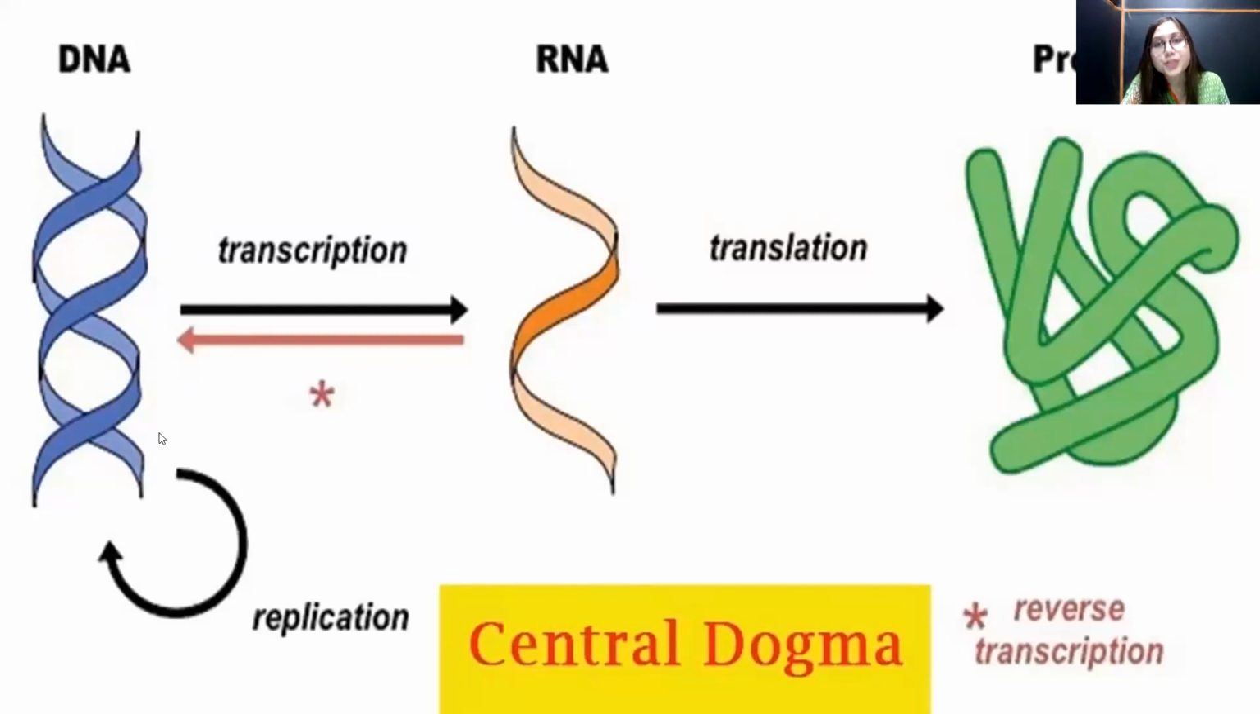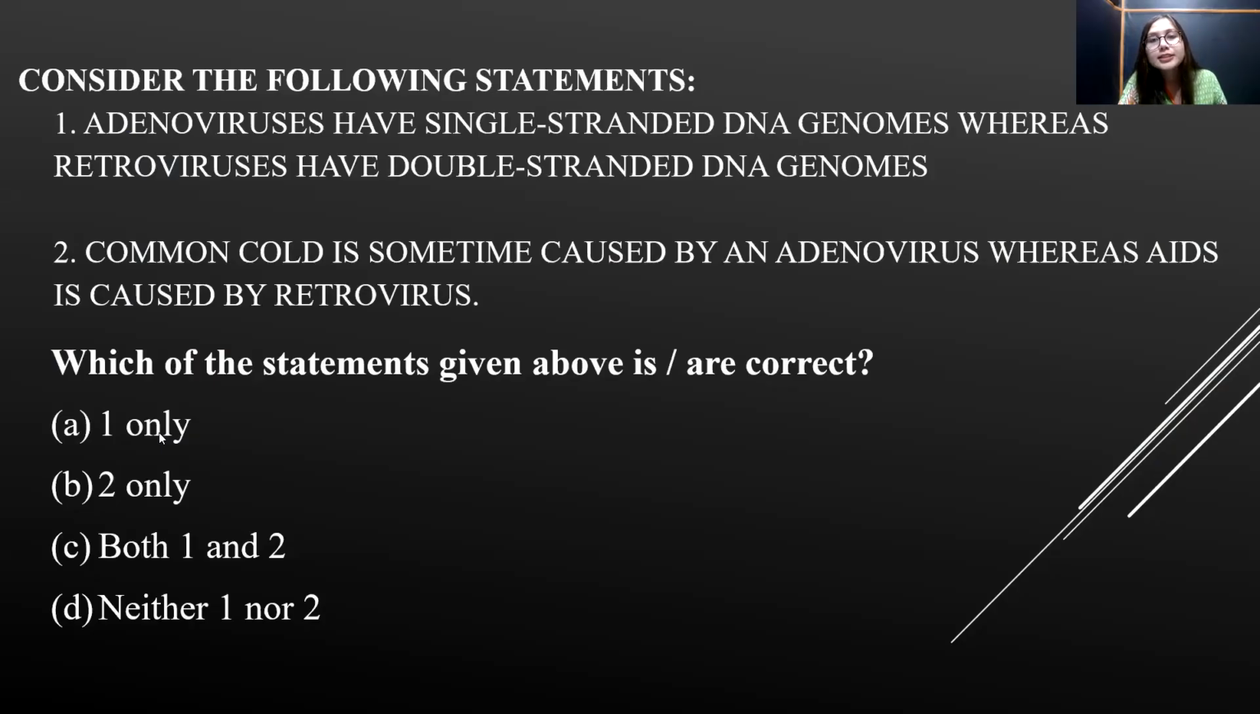But in case of retrovirus, what happens? They have the genetic material as RNA, and RNA is converted to DNA, and this is called reverse transcription, and this is possible in the case of retrovirus only. And therefore, if you look at this particular statement, retrovirus have double-stranded DNA genome, this is incorrect, right? Because retroviruses have an RNA genome which is converted by reverse transcription to DNA, that's different, but their genome is single-stranded RNA. So statement 1 is directly incorrect.